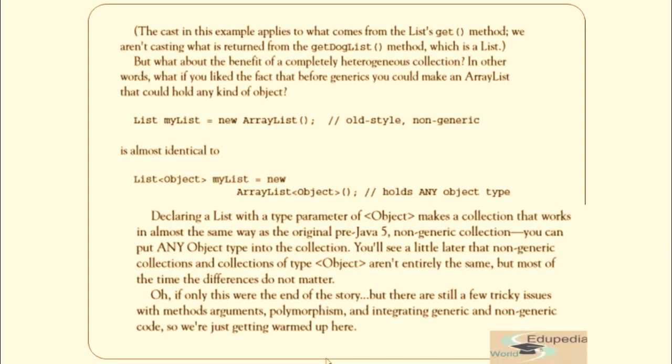You can put any object type into the collection. Fine. So if you are doing this, it means the same thing that you used to do pre-Java 5, and it can take any object. So this doesn't make sense, because we have introduced generics to tell the compiler that this list can take this particular type of elements.